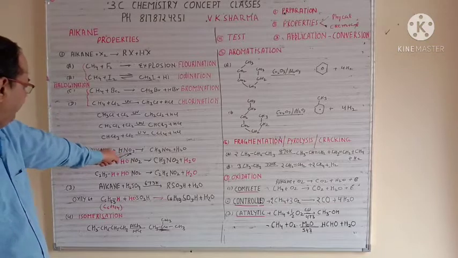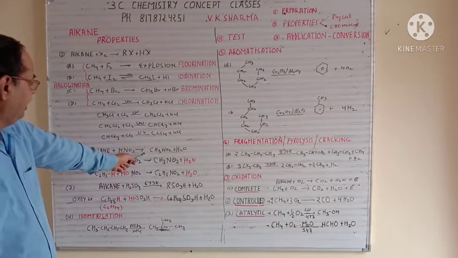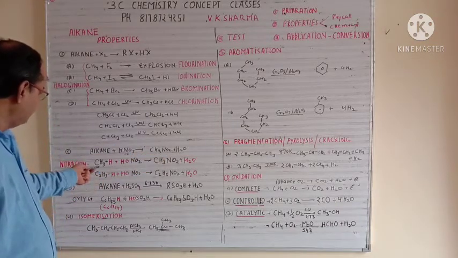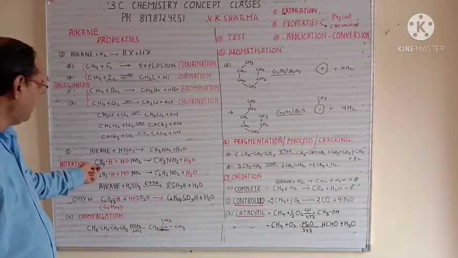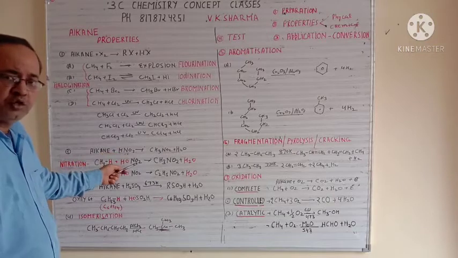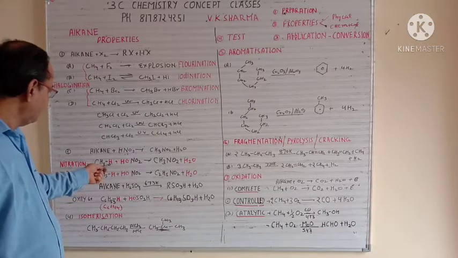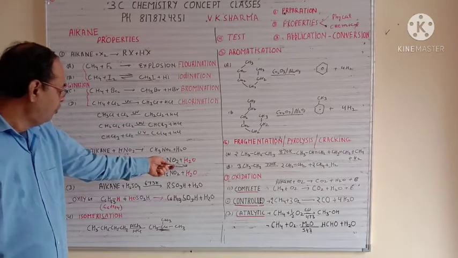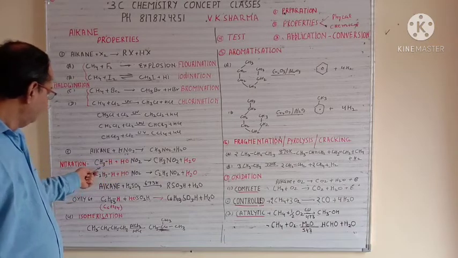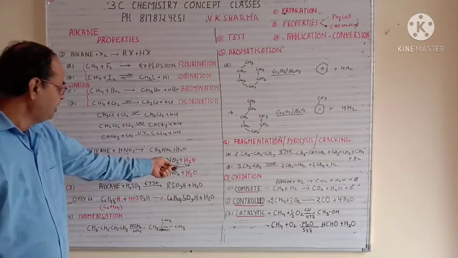Now second concept, we have nitration. When we react any alkane with HNO3, it gives us a nitroalkane plus H2O. I have just broken this up. This is CH3-H, that is basically methane, but I have broken it into the H part separately, and the HNO3 part I have also broken into OH and NO2. So this OH part and this H part combine together to form water. Remaining behind is CH3 and NO2. So methane plus HNO3 gives you CH3NO2 plus H2O.